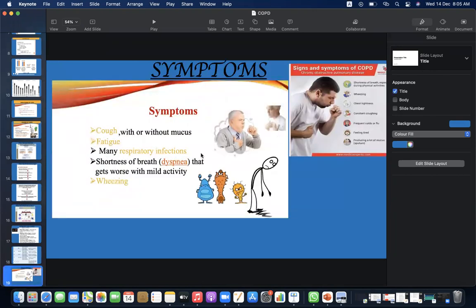Symptoms: cough with or without mucus, fatigue, many respiratory infections, shortness of breath or dyspnea that gets worse with mild activity, and wheezing.